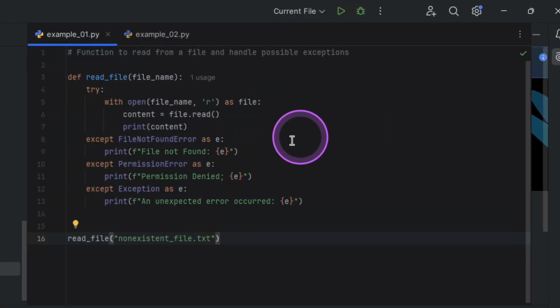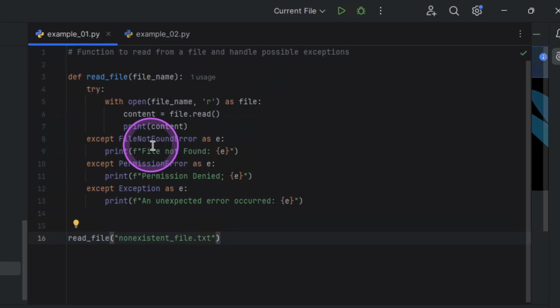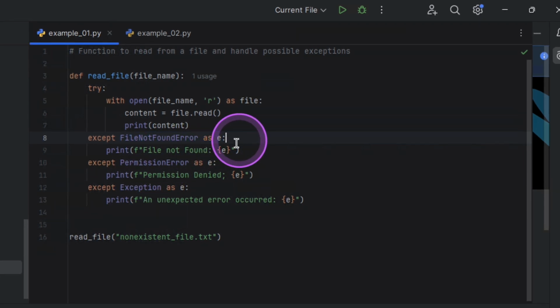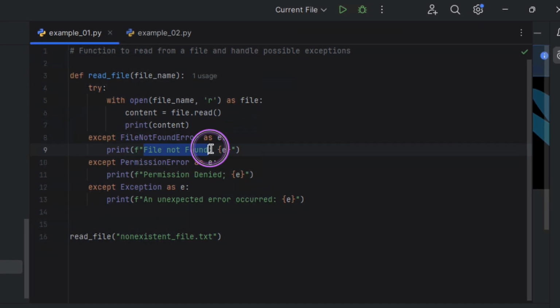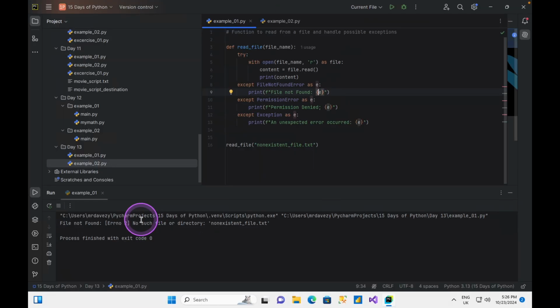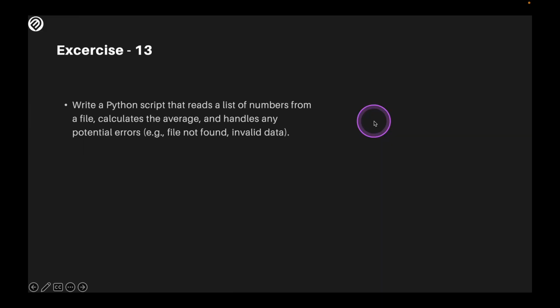So when I run that, this is what it shows, file not found. This is the error it caught, and you could see my print here, what I printed to say file not found. And the e is the exception, and it is now going to print the exception, and this is the exception that came out. You could try this and you can see that this handles all of the exceptions that I could have while running this.